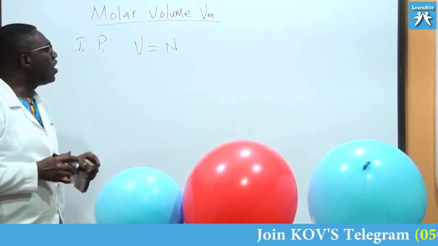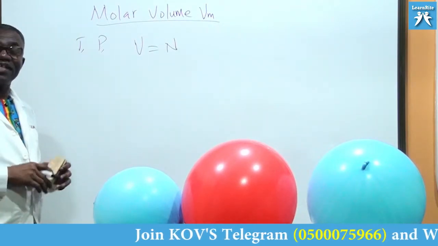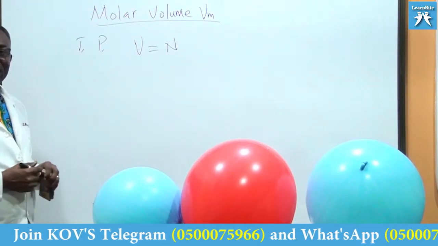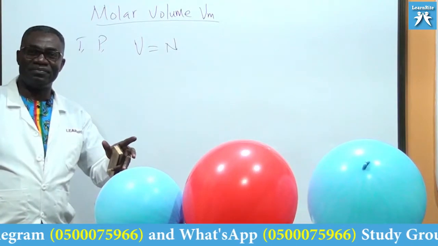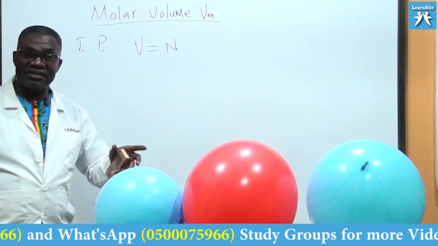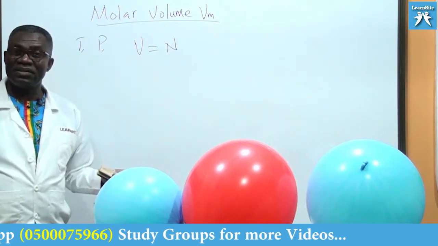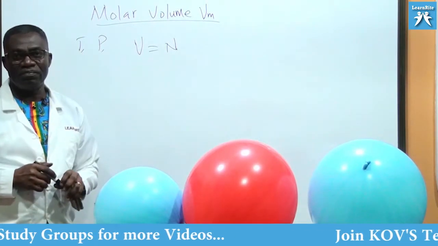Therefore, at a particular temperature and pressure, 1 mole of any two gases, A and B, will contain the same number of particles. If the temperature and pressure are kept constant, they should also have the same volume.